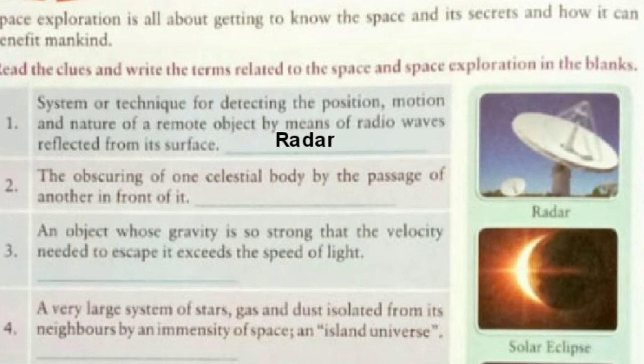The obscuring of one celestial body by the passage of another in front of it. You must be aware of the terms solar eclipse, moon eclipse, isn't it? In Hindi we call it Surya Grahan, Chandra Grahan. Like when the moon comes in between earth and the sun, it is called solar eclipse. Okay, so here the answer is eclipse. Write it.